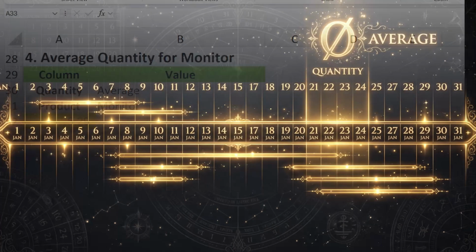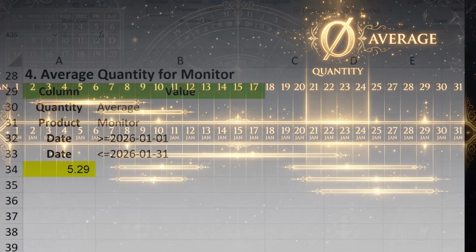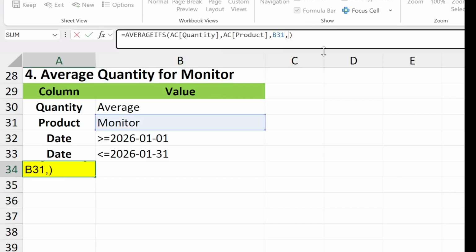Excel now filters rows where product equals monitor and calculates the average quantity from those filtered rows. To make the analysis time-specific, let us add a date range. The question becomes, what is the average quantity for monitor in January 2026? Select the AVERAGEIFS formula cell and go to the formula bar.